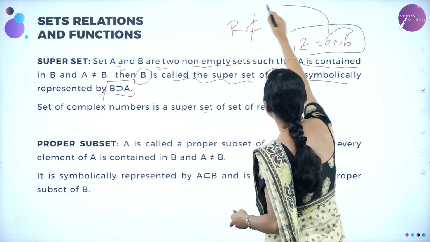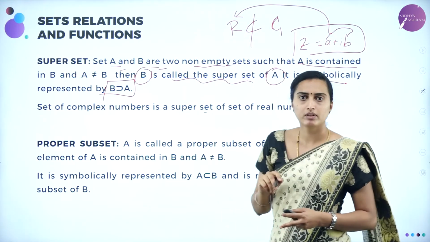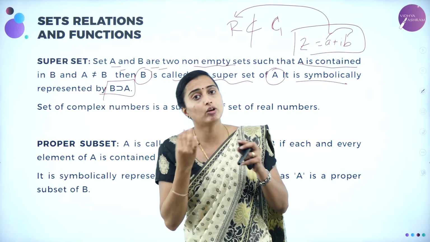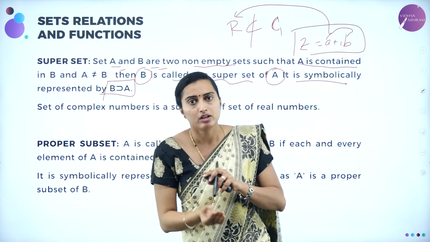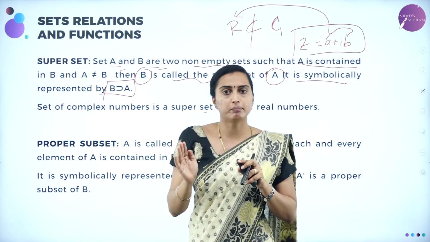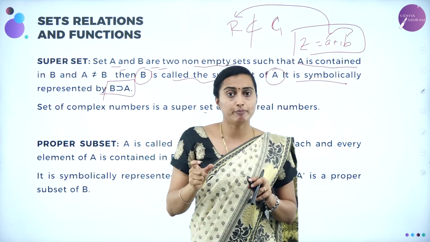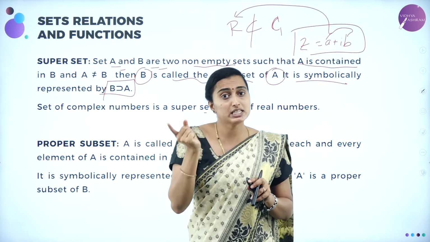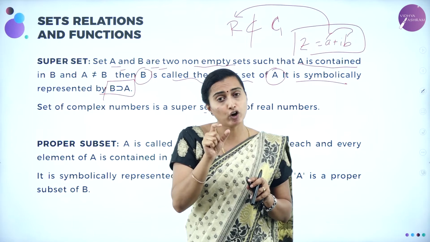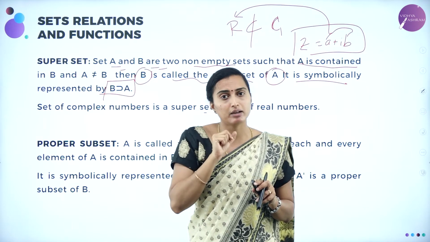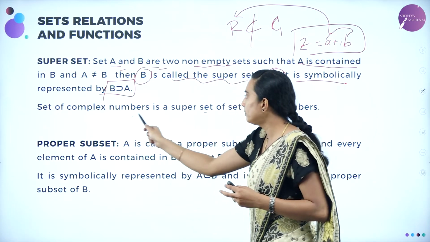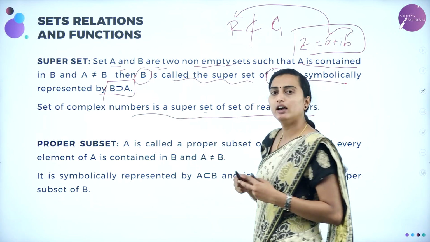A and B both are present in real numbers, but the complex number itself will not be there in the real numbers. So the set of real numbers is not equal to the set of complex numbers, but the real numbers A and B of a complex number are there in the real numbers. Therefore, the complex number set is a superset of the real numbers.